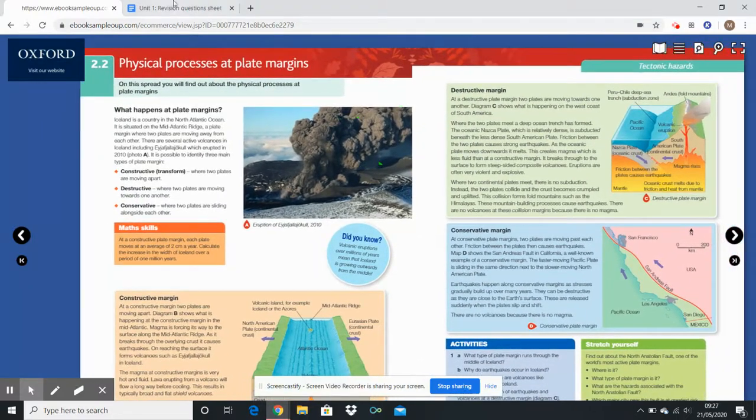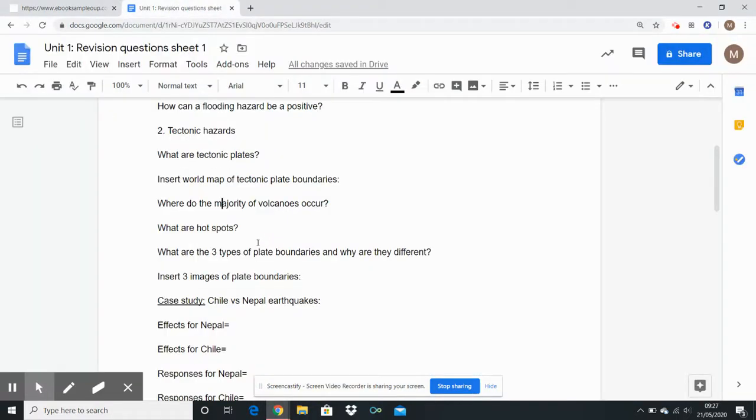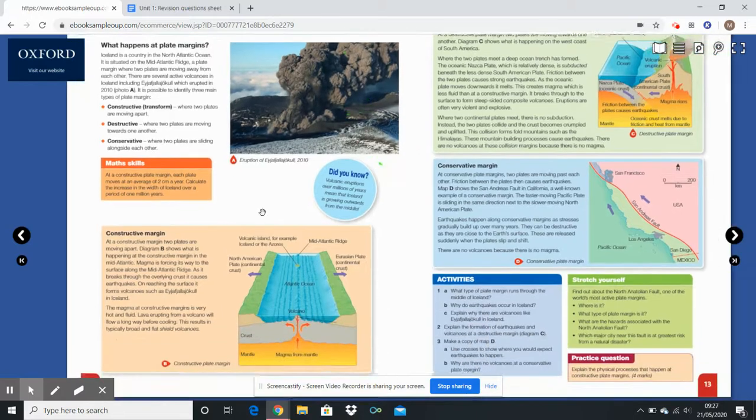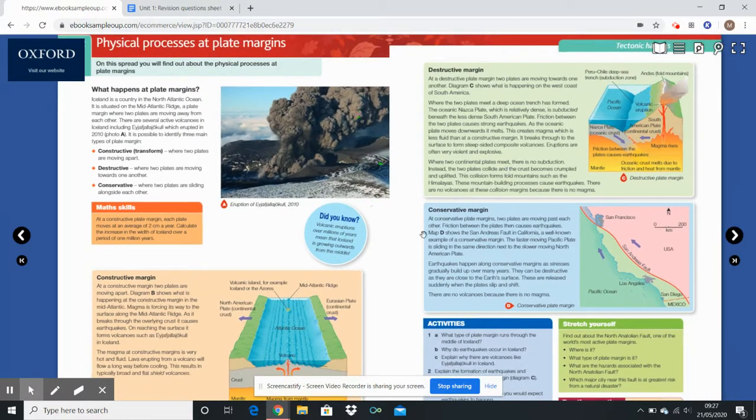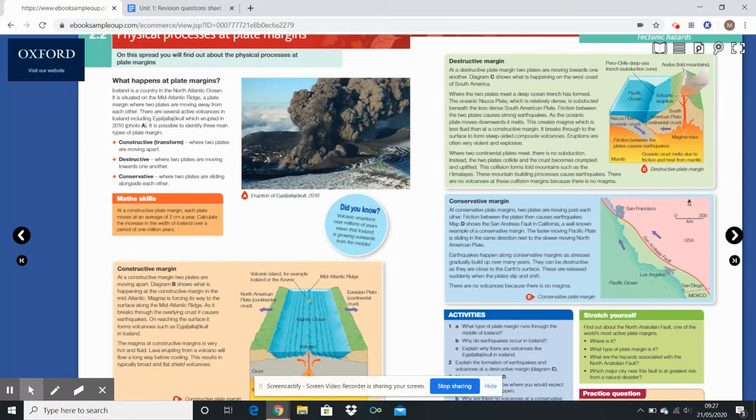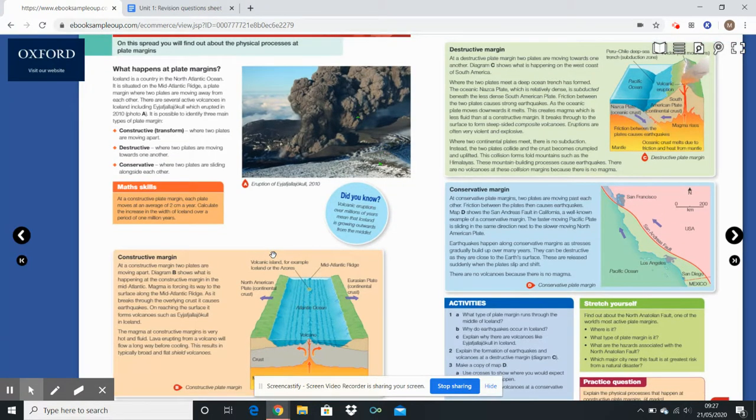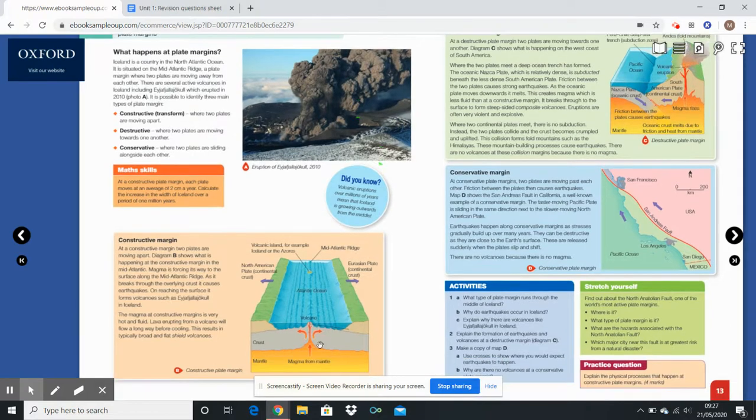Then we look at the physical processes which affect our plate boundaries. So our different types of plate boundaries here, we've got a few. We've got constructive, destructive, and conservative. Okay, there are three types of plate boundaries. Constructive, as it kind of says in the name, creates land, and these are two plates which move in opposite directions as seen from this diagram here. And what we get is it moves across.